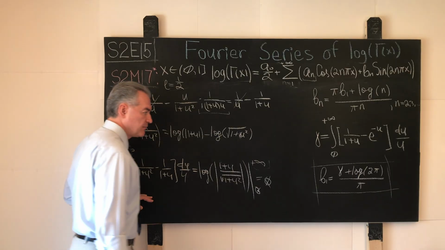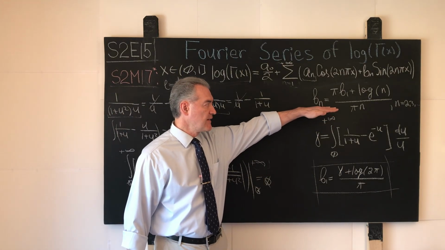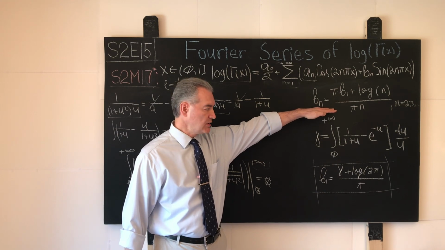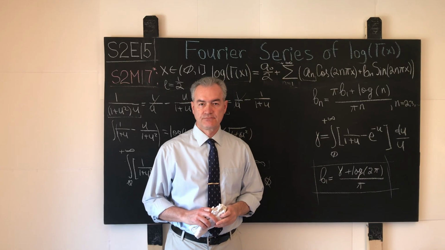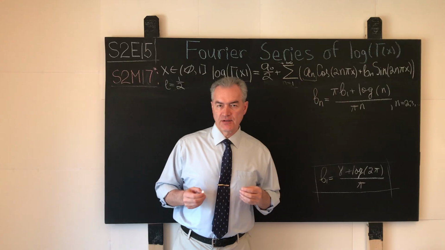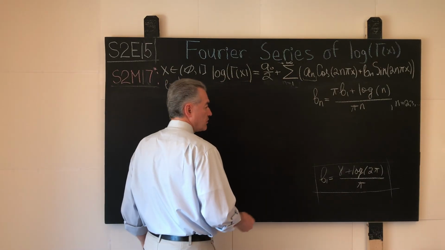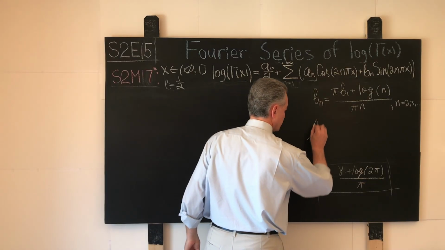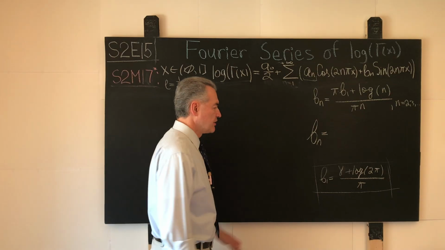And now we can make the final step and write down explicitly the expression for the Fourier coefficients B1 in terms of just the real numbers shown over here. Excellent. And at this stage, we are basically and fundamentally done. All we have to do now is just write down the explicit expression for the value of the Fourier coefficients Bn, because we know all the answers.